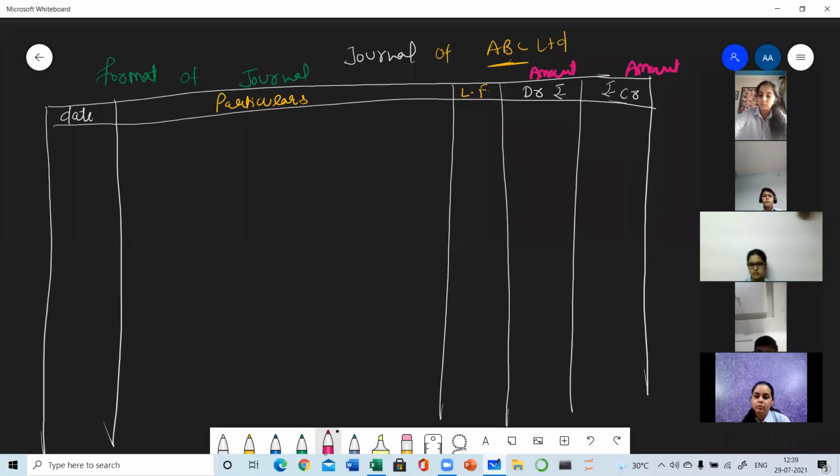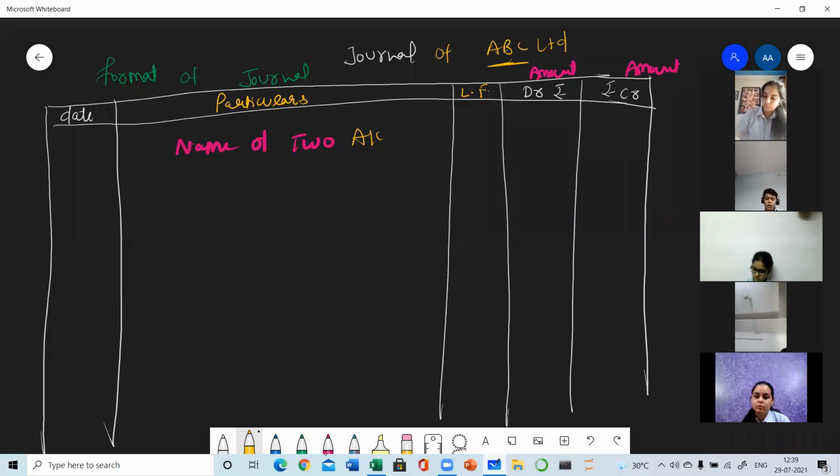Clear? So first of all, here we are going to mention the date. This is very much clear. And here we are going to mention the names of two accounts. At least two accounts will be there in a transaction. So in this space, we are going to write the names of the two accounts which are involved in the accounting transaction.